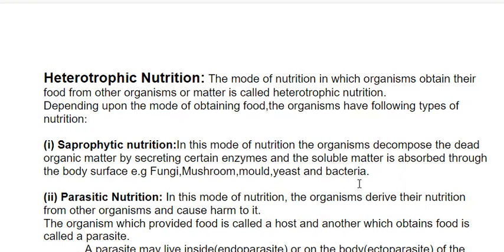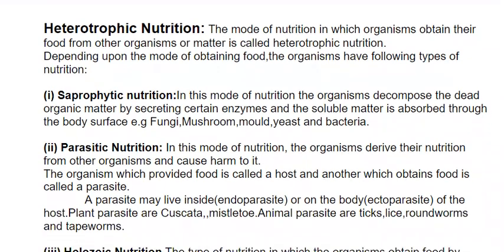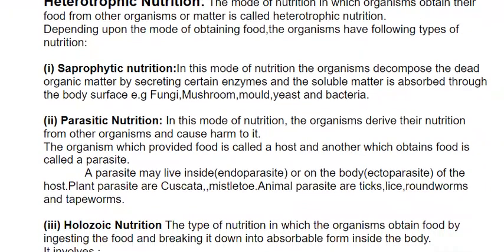A parasite may live outside the body of the host or inside the body of the host. If they live inside the body of the host, they are called endoparasites. If they live on the body of the host, then they are called ectoparasites. Plant parasites are cuscuta and mistletoe, and animal parasites are tick, lice, roundworms, and tapeworm. So two plant parasites you are supposed to write: cuscuta and mistletoe.